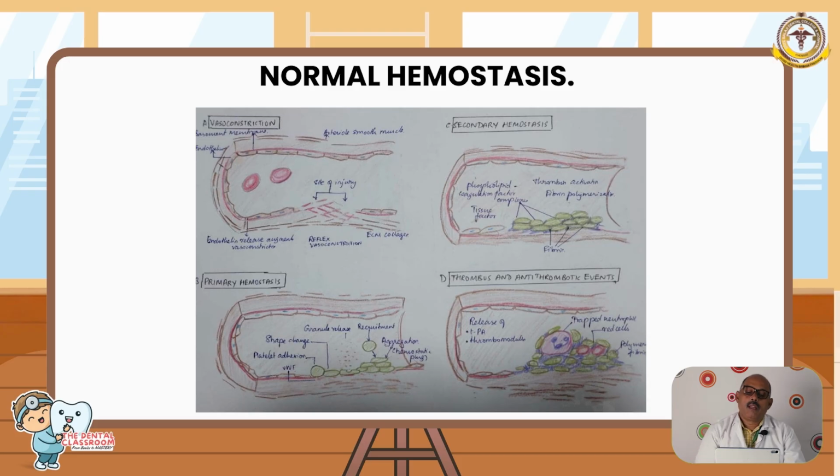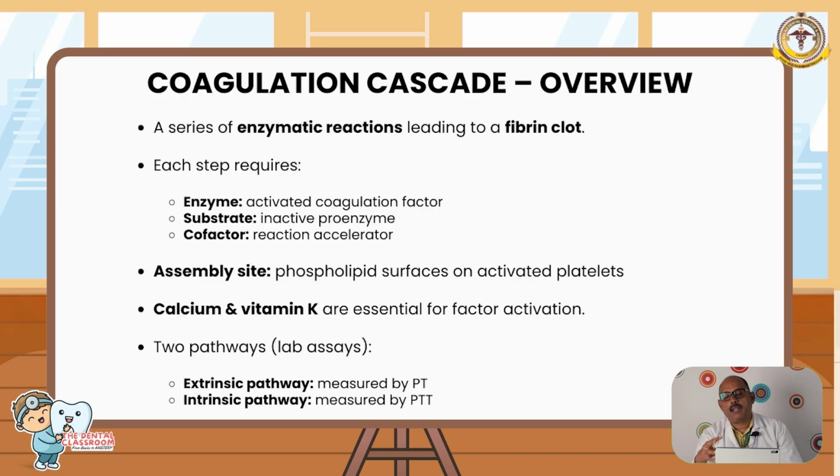After injury, platelets come, change their shape, and there is degranulation. These granules cause more platelets to accumulate, and tissue factor is released from the injured area and the clotting cascade starts. The end process is the formation of a clot at the injured site. To prevent the clot from spreading, there is release of fibrinolytic agents like TPA and thrombomodulin, so the clot does not spread throughout the blood vessel.